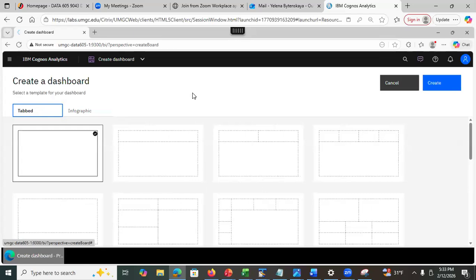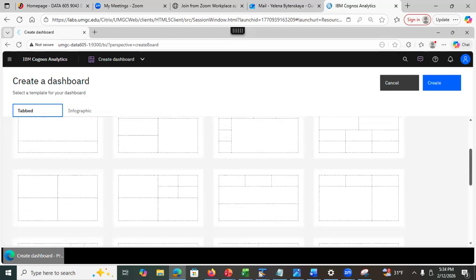For the tab dashboard, as the name says itself, you have multiple tabs. You can have one or more tabs, and you may apply the filter to the whole dashboard, or you may apply the filter to a specific tab. So that's a free-form layout, and those are the predefined layouts. Why would you want to use predefined layouts? Well, the plus side is that the panels can resize based on your screen size, and you can just snap the visualization and it can fit the panel size.